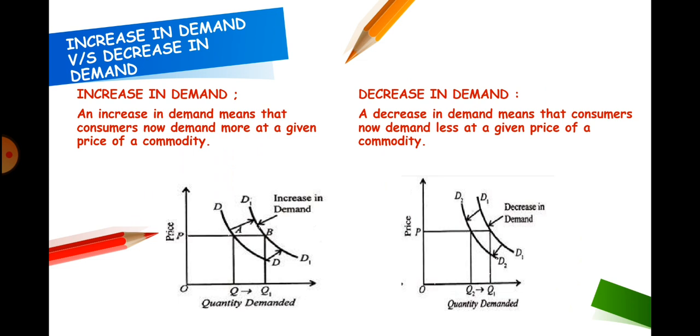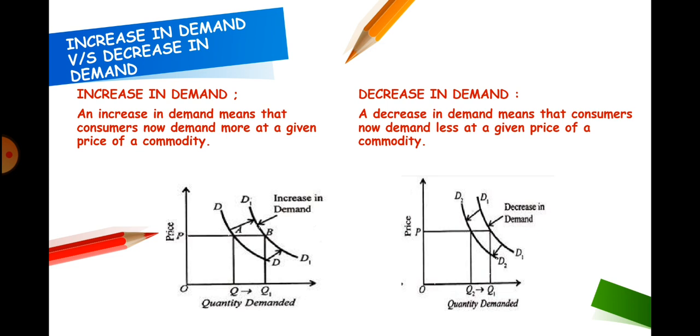It can be seen in figure 1 that initially at price OP, OQ was demanded, but now due to change in other factors at the same price OP, consumers are demanding OQ1, which is depicted by point P on a new demand curve, and this new demand curve lies to the right of the old demand curve DD.